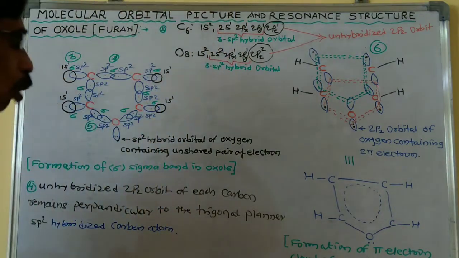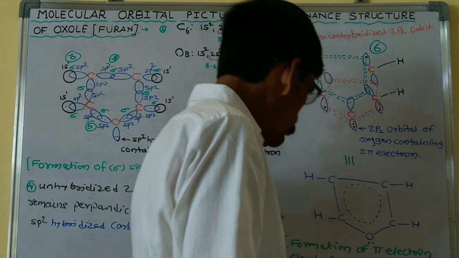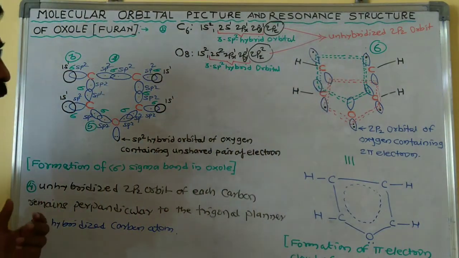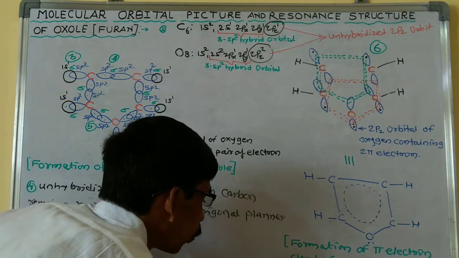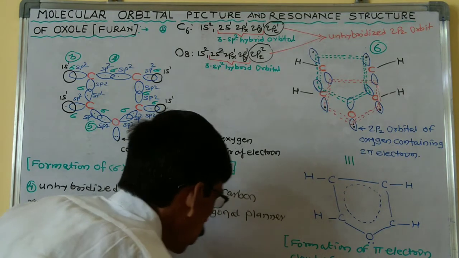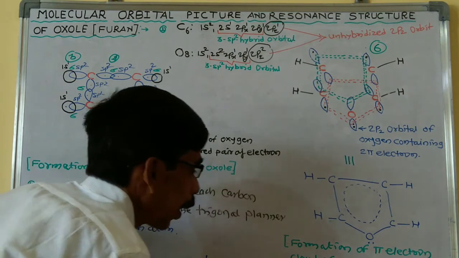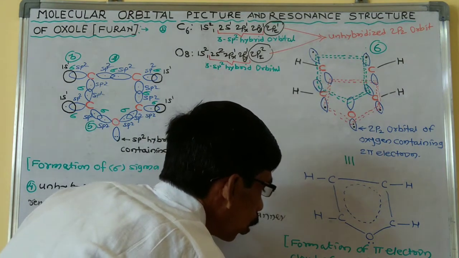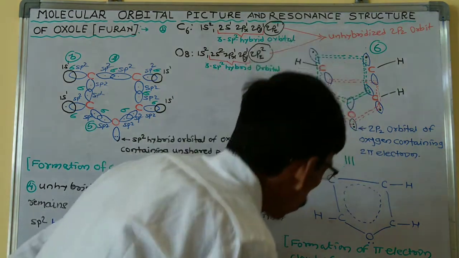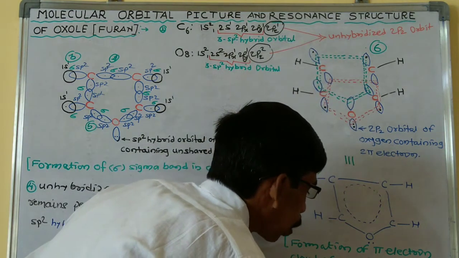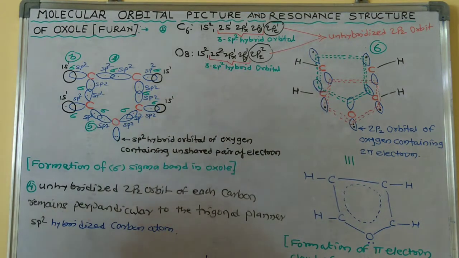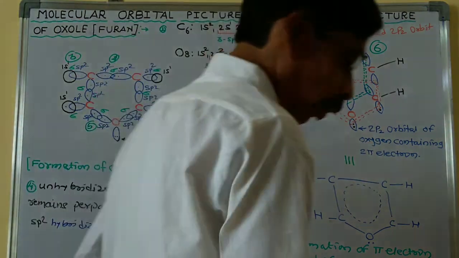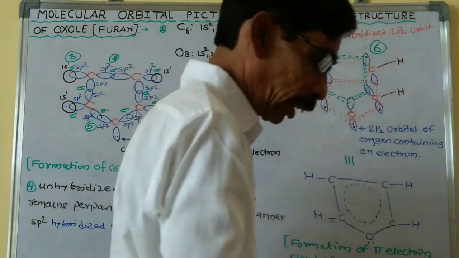Thus, due to this formation of the aromatic sextet, furan obeys the Huckel rule, that is 4n plus 2 pi electrons. Furan obeys this rule due to its aromatic sextet formation.